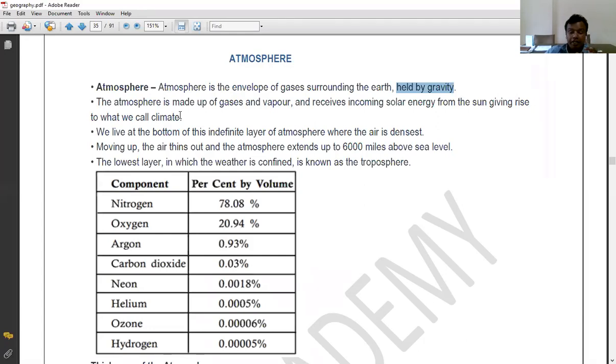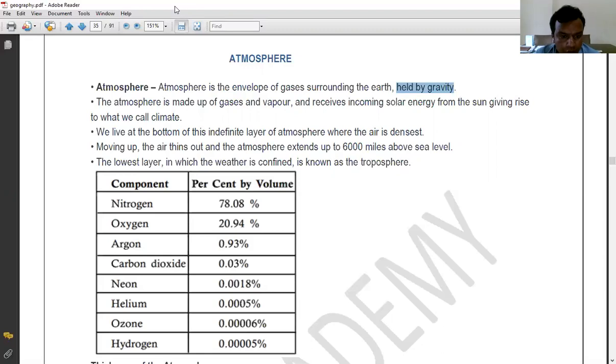A very important role is played by the atmosphere, because if there was no atmosphere, then the incoming solar radiation, which is called insolation, would not be held. Insolation means what? When the solar radiations come from the sun and fall on the surface of the Earth, they are called incoming solar radiation. Whenever the insolation falls on the surface of the Earth, it is reflected back to space again. When they are reflected back, some of the outgoing solar radiations are absorbed by this atmosphere, and that absorption leads to maintenance of some temperature on the surface of the Earth.